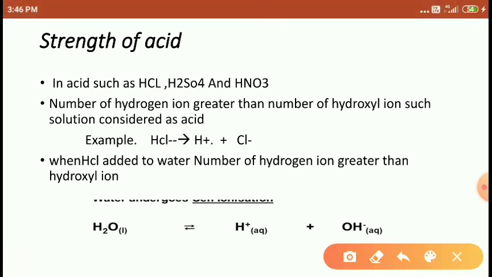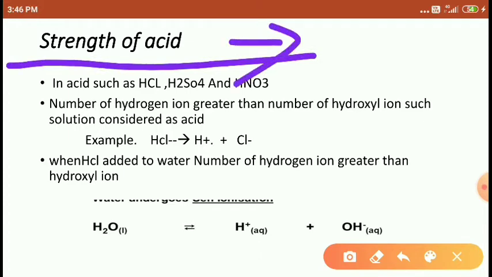Next is the strength of acid, students. Next heading, strength of acid.